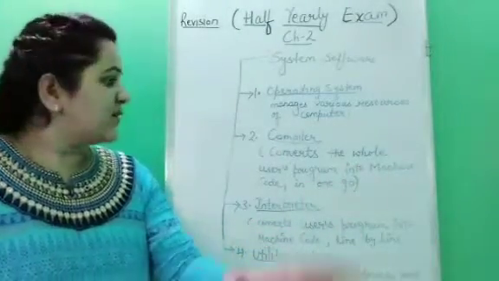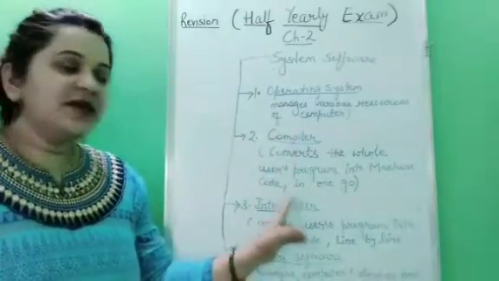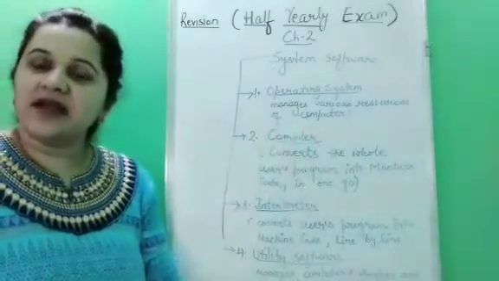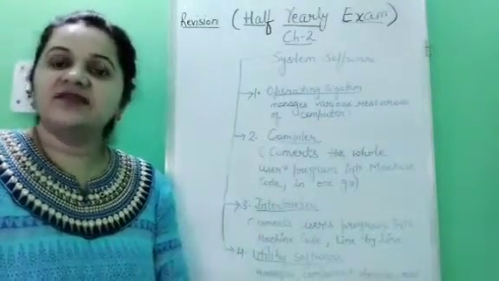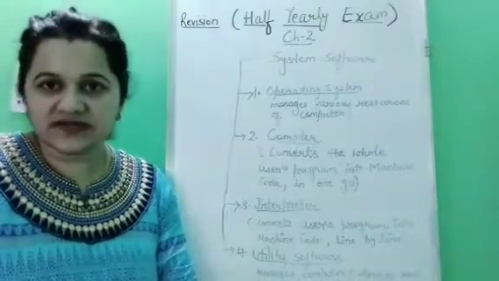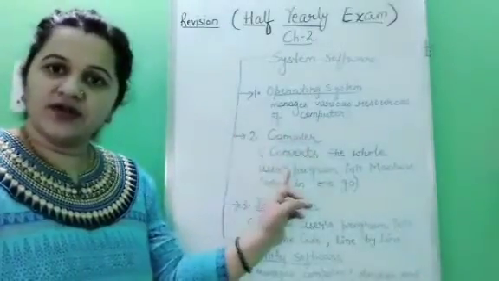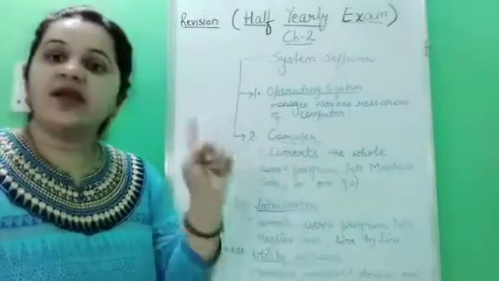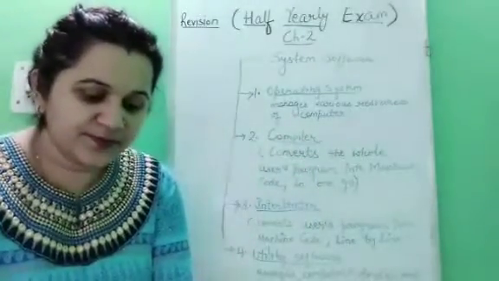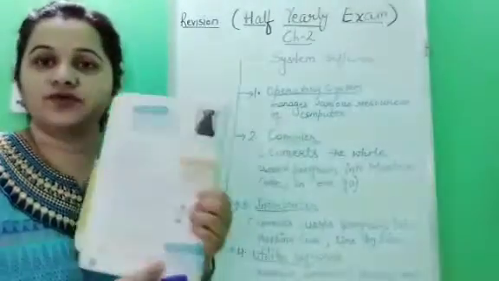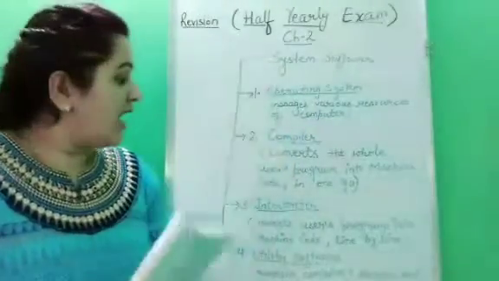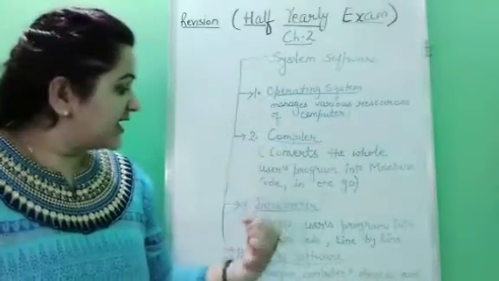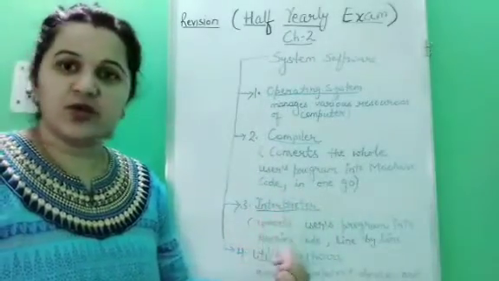Okay children, now an interpreter also works the same as a compiler. It will also convert the user's program into machine code, but here there is one big difference. What is that? A compiler converts the user program into machine code in one go. Suppose you have brought this notebook to me, saying, ma'am please check it, and I have just put a sign on it, in one go I have checked it. Now an interpreter converts the user's program into machine code line by line.